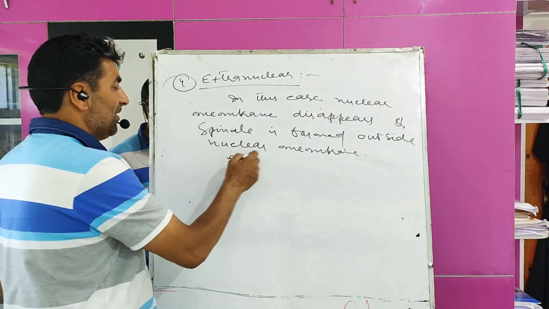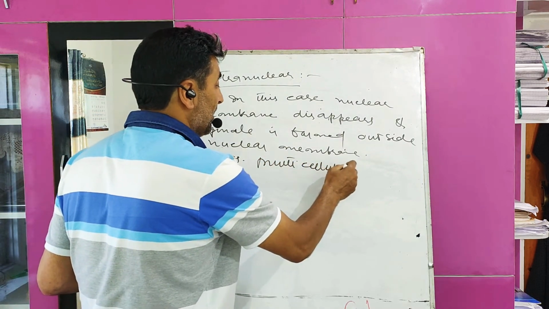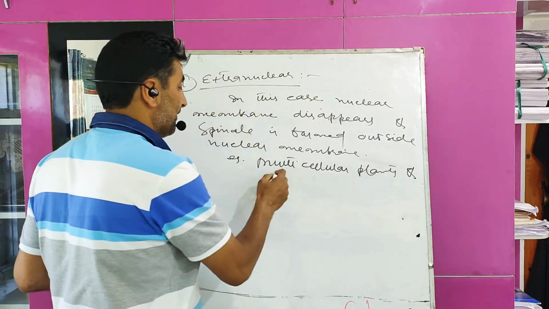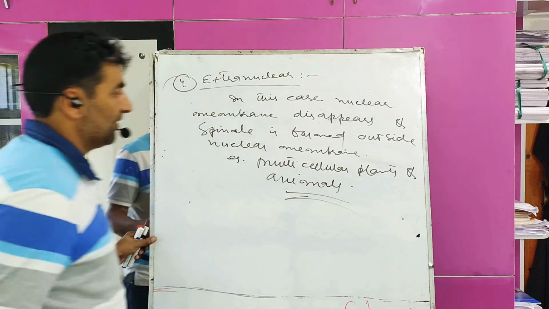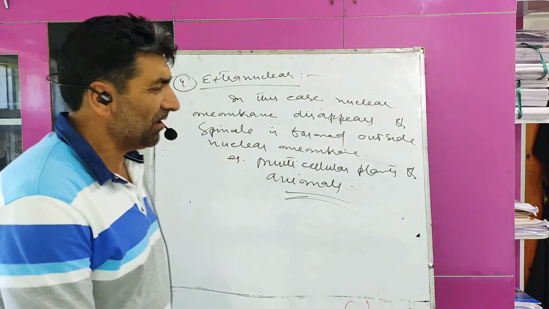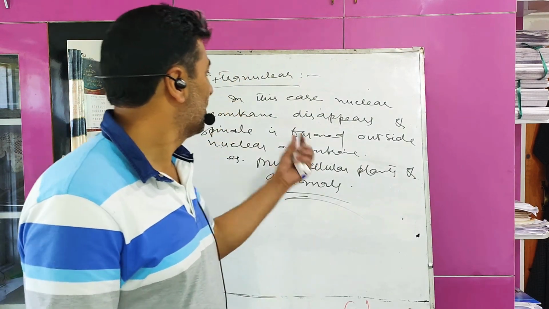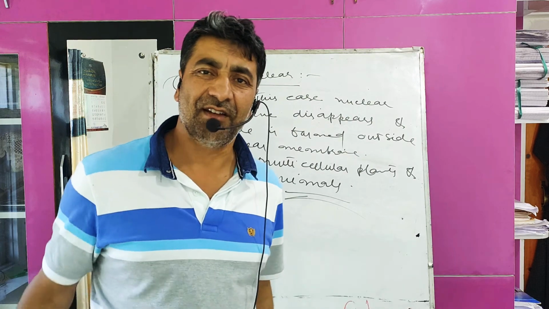For example, multicellular plants and animals. Multicellular plant cells and animal cells. Here I quoted spindle. So what is spindle? I will discuss it later on.